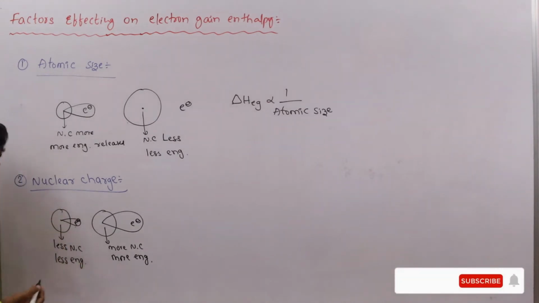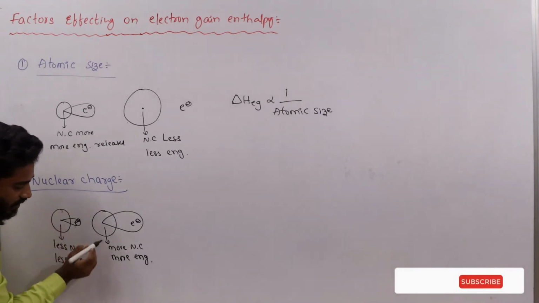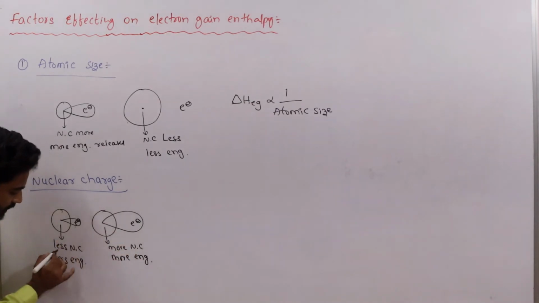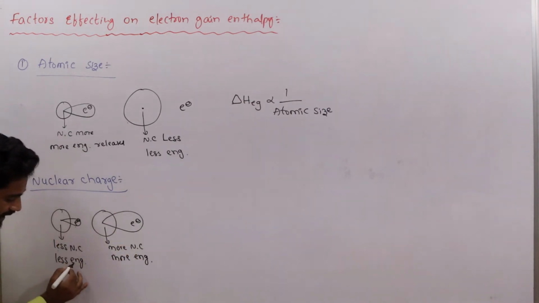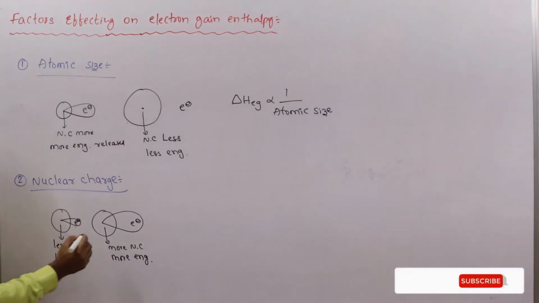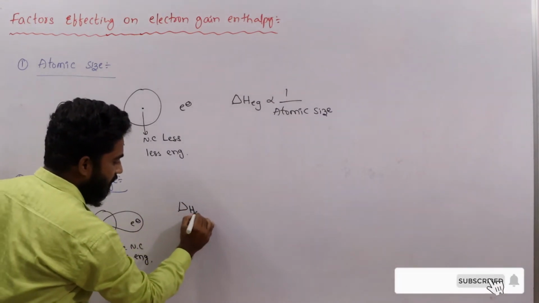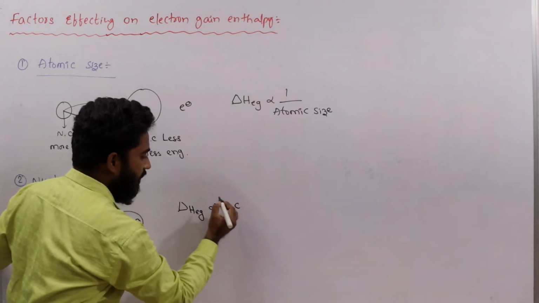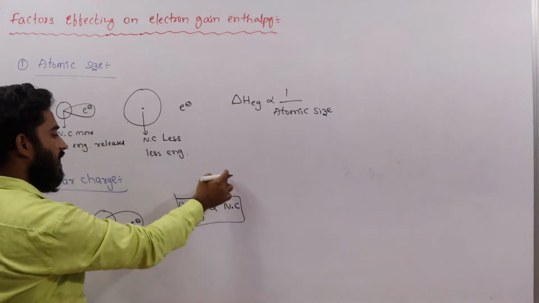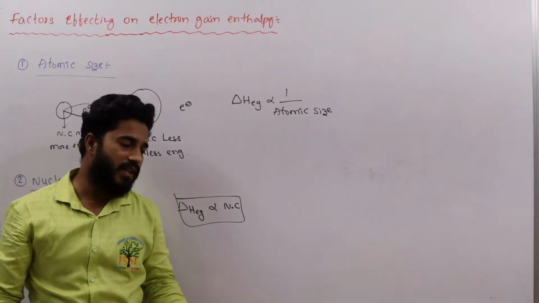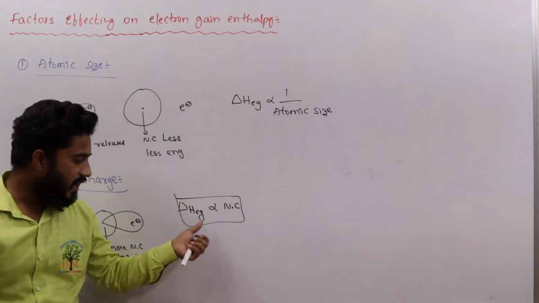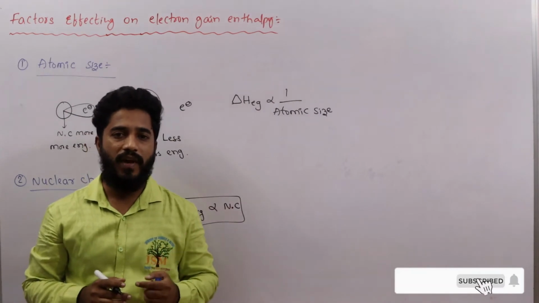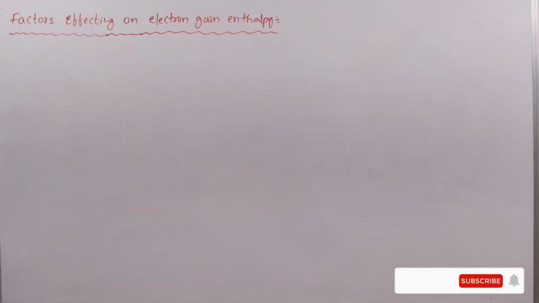So we can say more nuclear charge, more electron gain enthalpy; less nuclear charge, less electron gain enthalpy. That's why we can write the relation: electron gain enthalpy is directly proportional to the nuclear charge. As the nuclear charge increases, electron gain enthalpy increases. As the nuclear charge decreases, electron gain enthalpy decreases. So these are the two factors. Let us see the next factor.